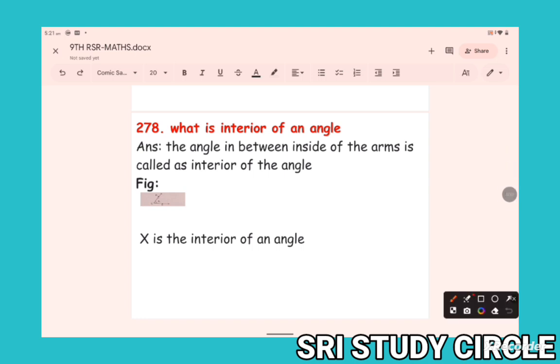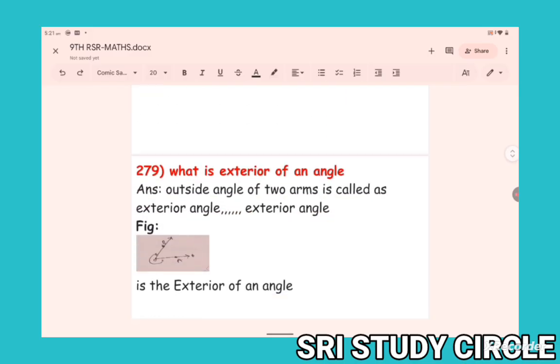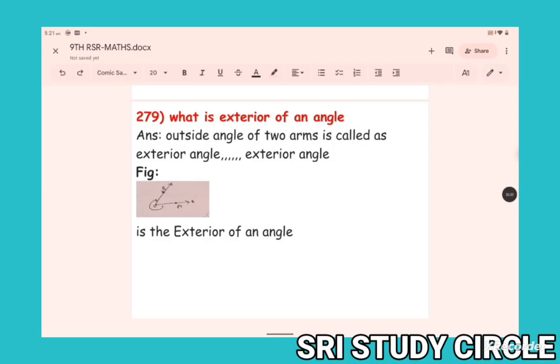What is the interior of an angle? The region in between, inside the arms, is called the interior of the angle. Here, suppose this point is in the interior of the angle. Here, X. What is the exterior of an angle?